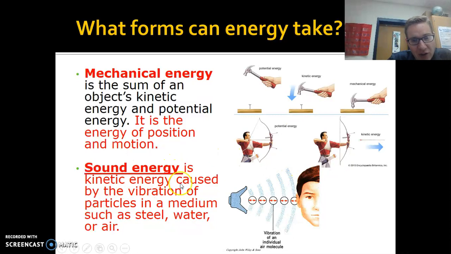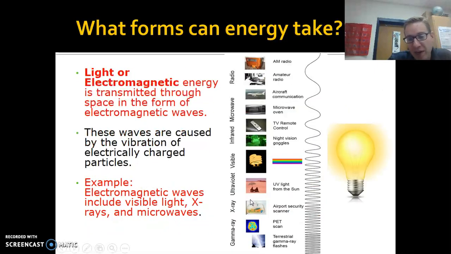Sound energy is kinetic energy caused by the vibrations of particles in the medium, such as steel, water, air. So sound energy is a form of kinetic energy, okay? And that's how we hear vibrations in the air or some type of medium.